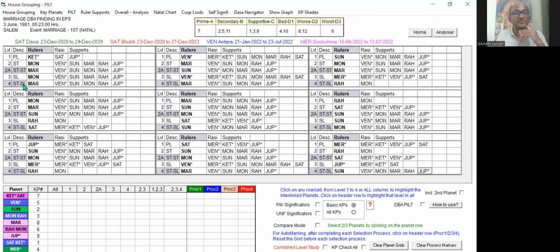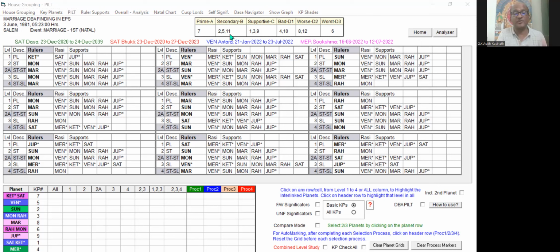If any planet has favorable key planets or favorable significators in its rulers, it forms a grouping or chain of the houses. What is the grouping of chain of the houses? For the event of marriage, on the top you can see the primary house is the 7th house.